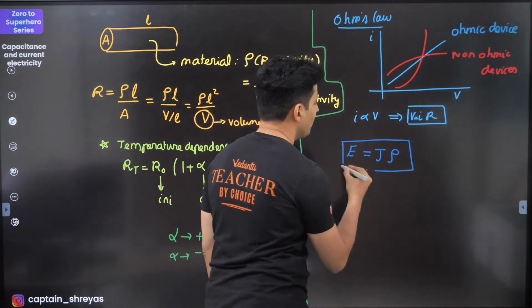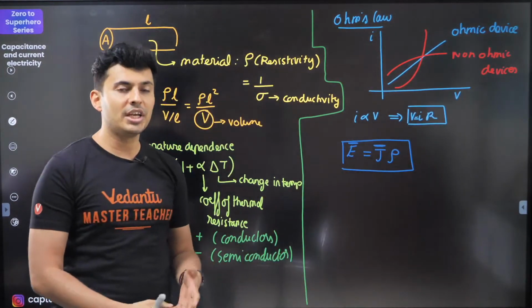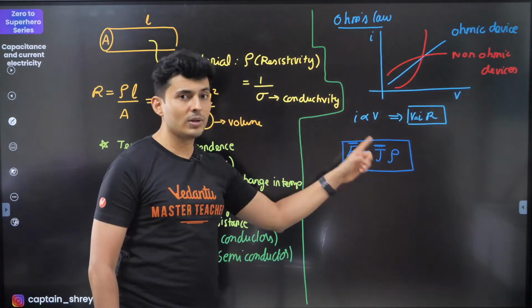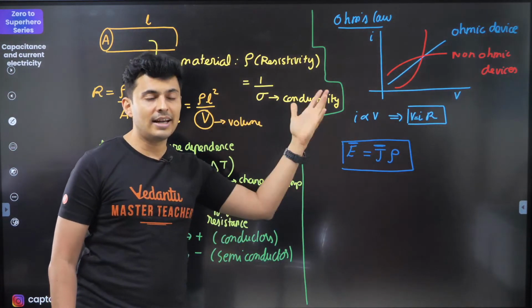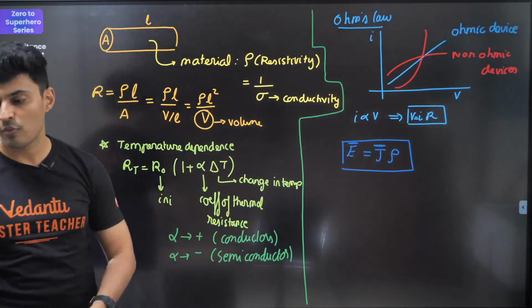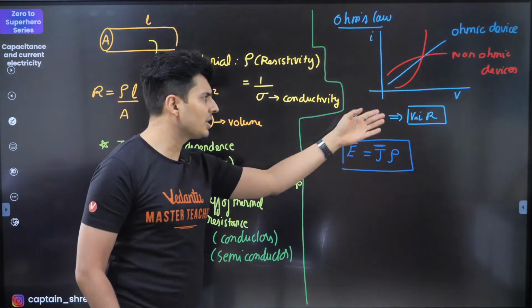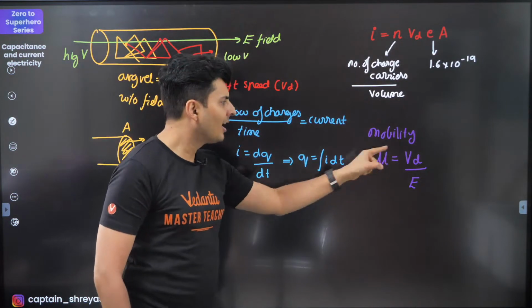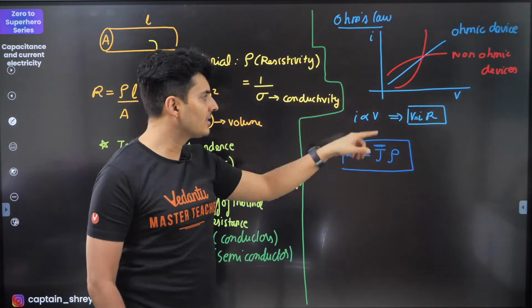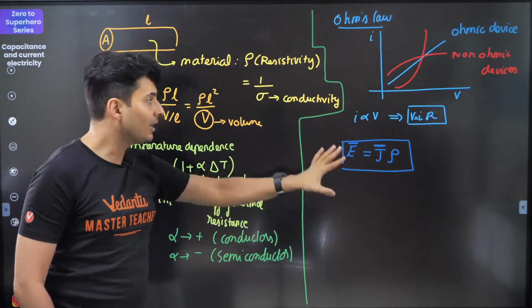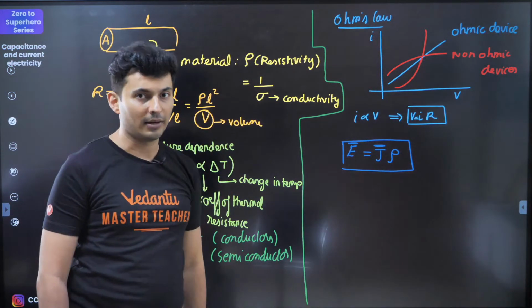And this is also a very important formula. In fact, this is a vector equation. E is equal to rho J. J is a vector, E is a vector, rho is a scalar quantity, the resistivity. So the direction of J is also the direction of the field inside the conductor. Very, very important equation, useful for solving many things. So from this equation, you can also relate it to this equation, and this equation is related to even this equation. So you can see this, and this, and this, everything is related. Even this is related to this. So all these formulas should definitely run inside your head.